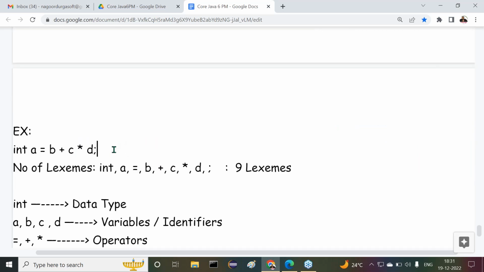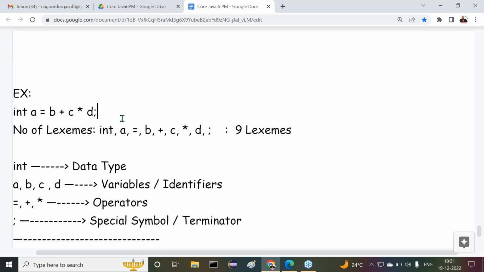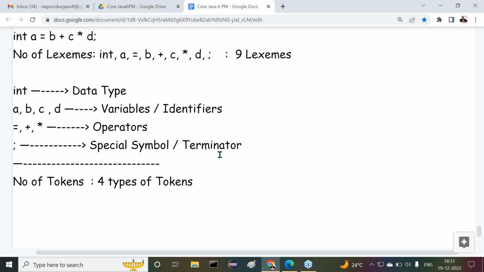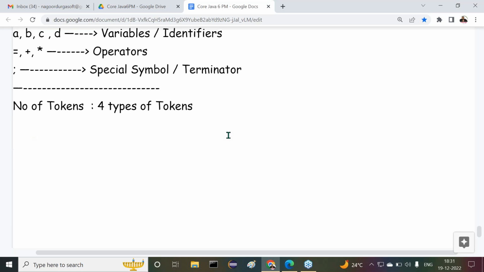The example I have given: one Java statement. In this Java statement, how many lexemes and how many tokens are available? If you see the list of lexemes, in int a = b + c * d;, each and every logical unit is a lexeme. How many lexemes are available overall? 9 lexemes. Then how many tokens? Observe carefully. 4 types of tokens exist. Clear or not? Fine. Now let's understand another point.